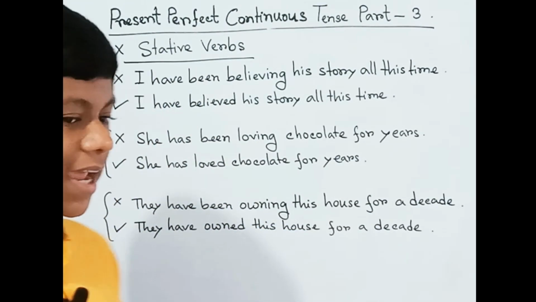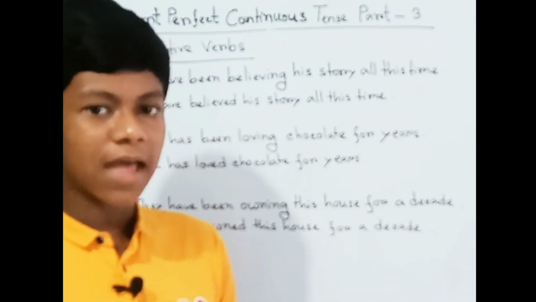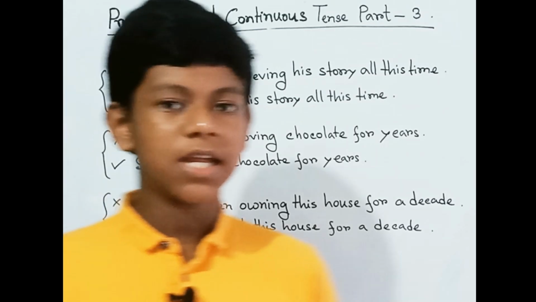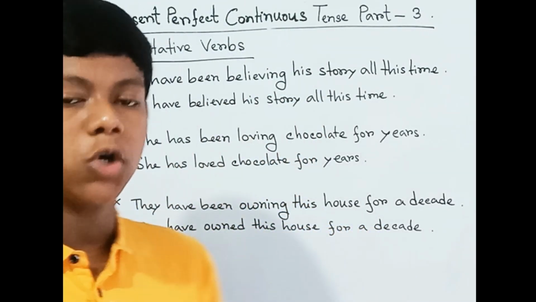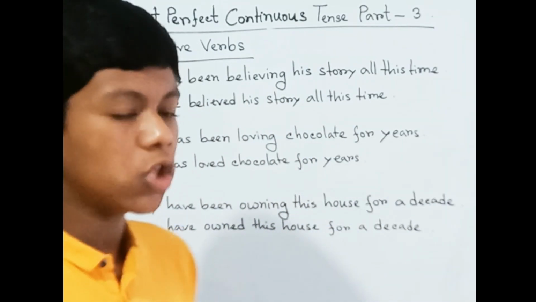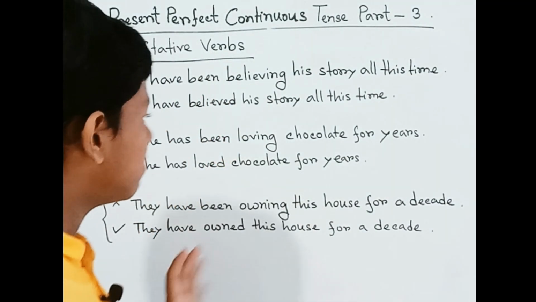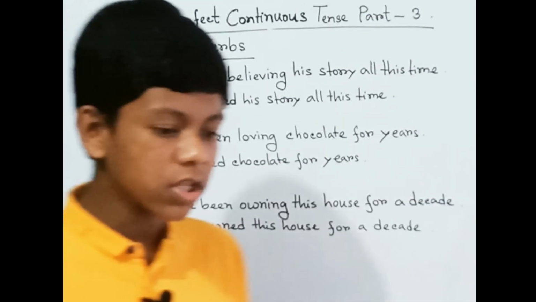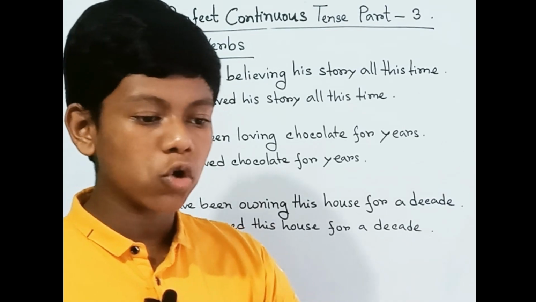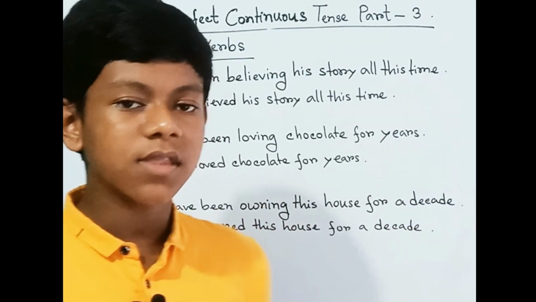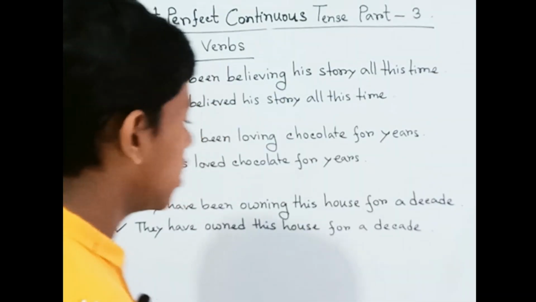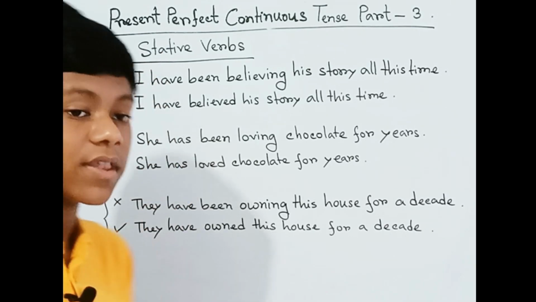A stative verb indicates a kind of state. It can indicate your mental state, your physical state, your emotional state. It can also indicate possession, something you have, something you own. So this type of verb is called a stative verb.